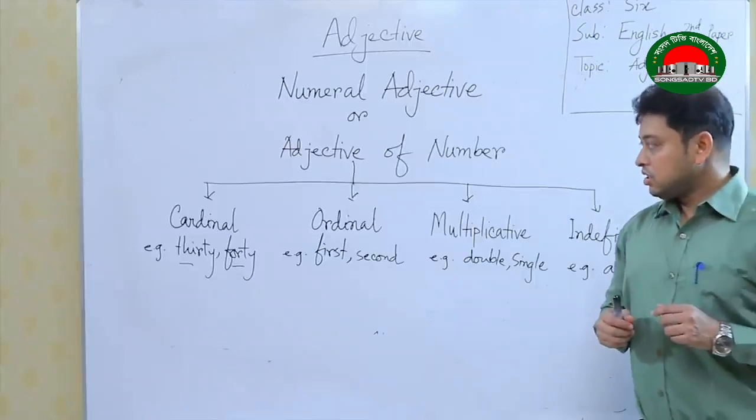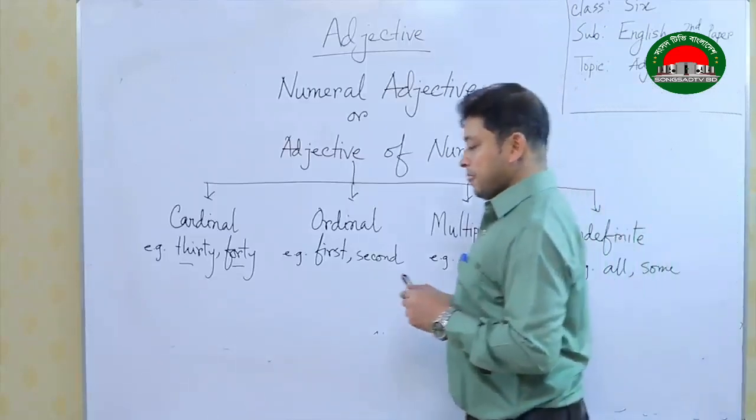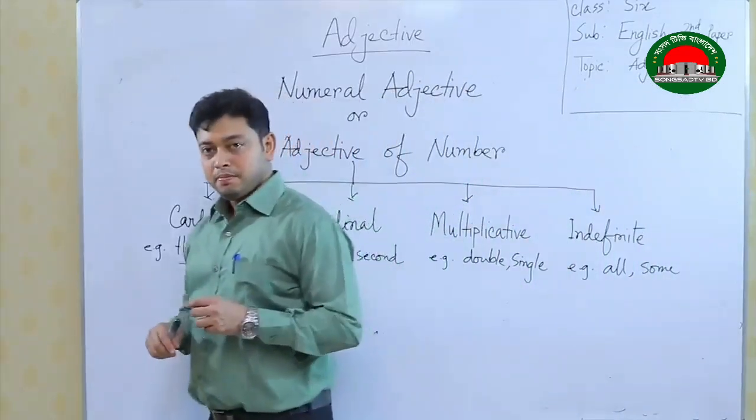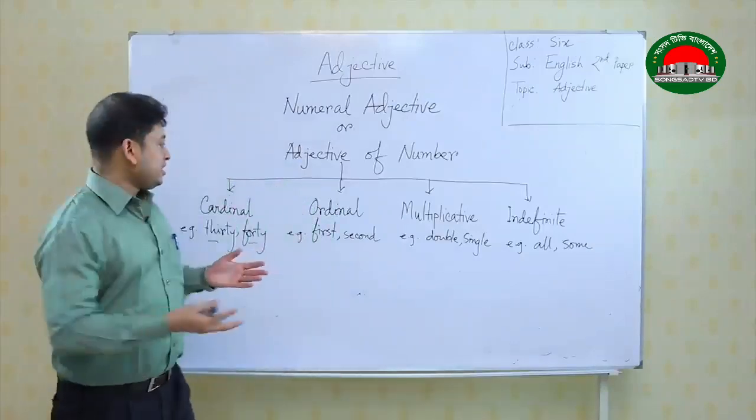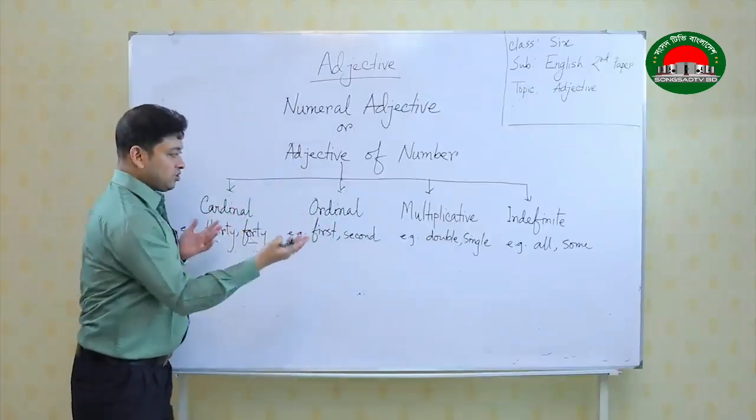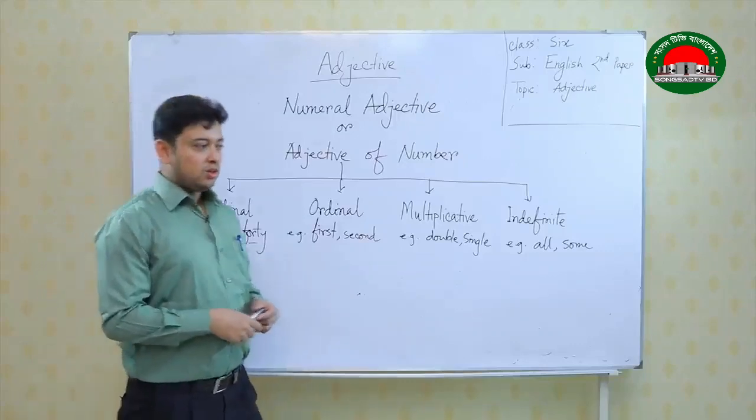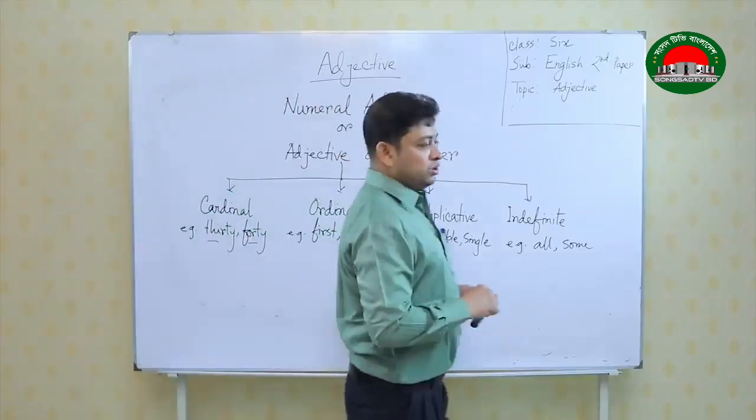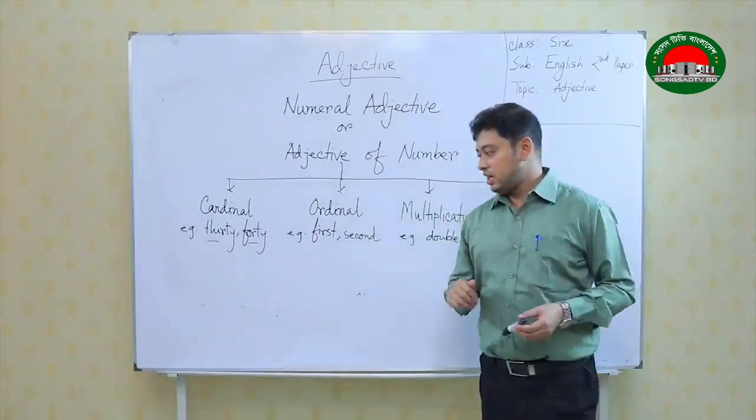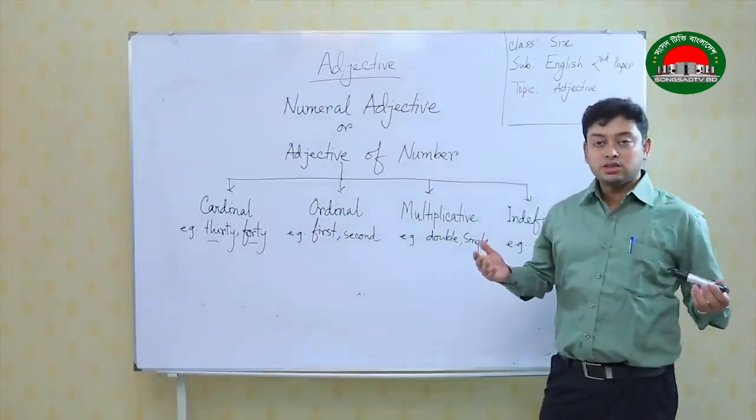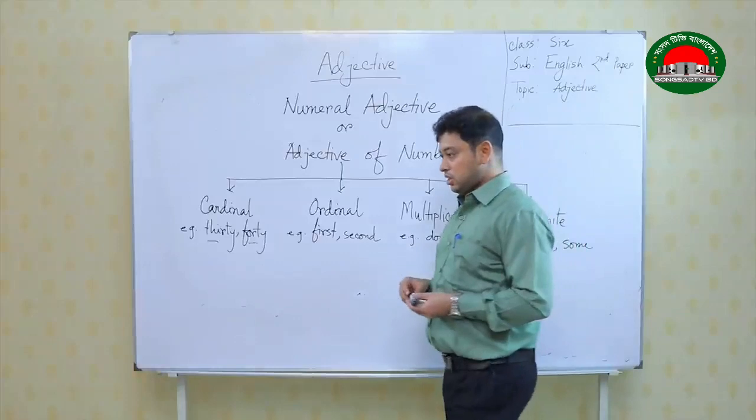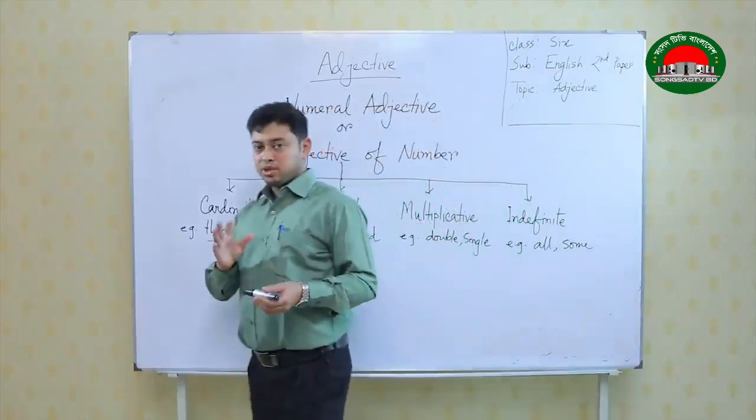So, the question is, when in the exam any word or any example is given and we are getting these words like this 30, 40, first or second or double, single, and it is qualifying another noun. So, what kind of name should we write? That is a very important thing, and students get confused about this. So, my answer is, this is a very simple thing.